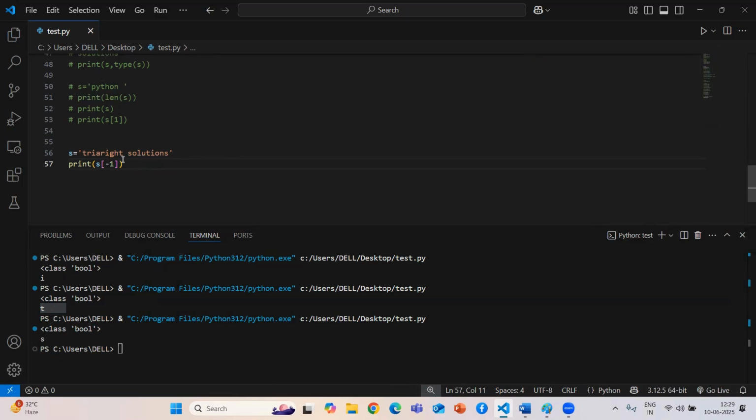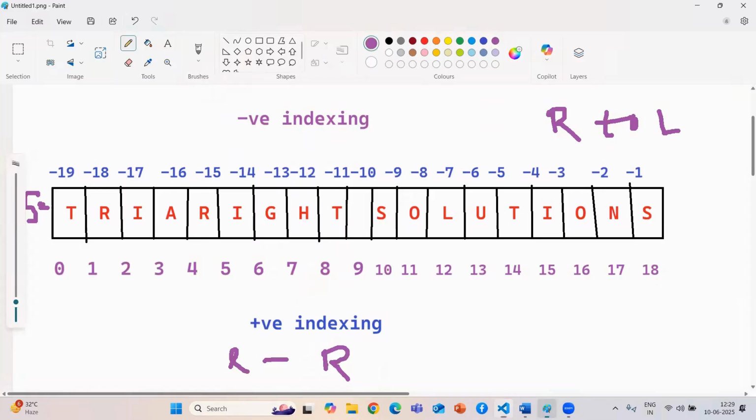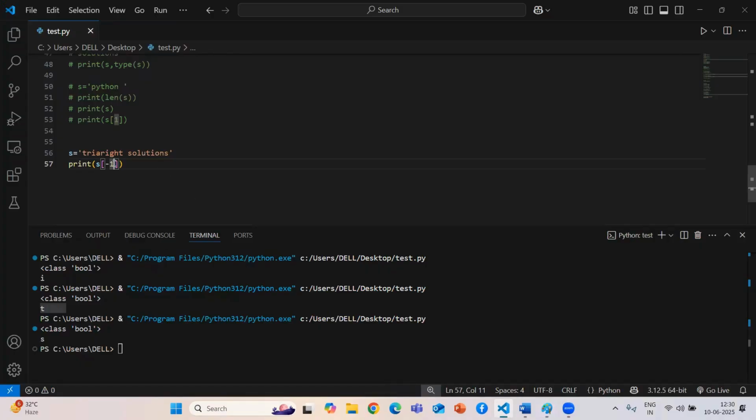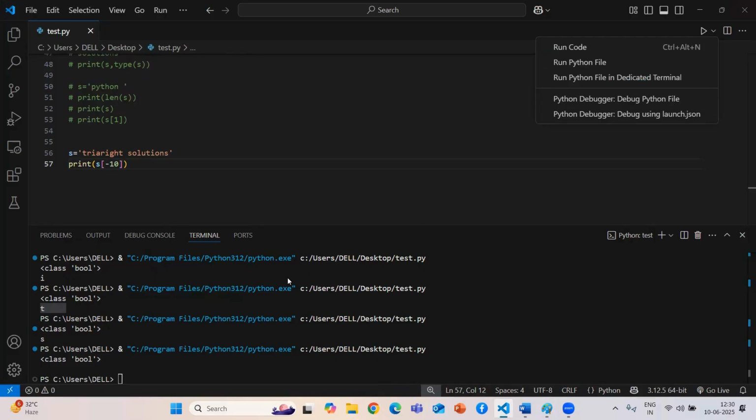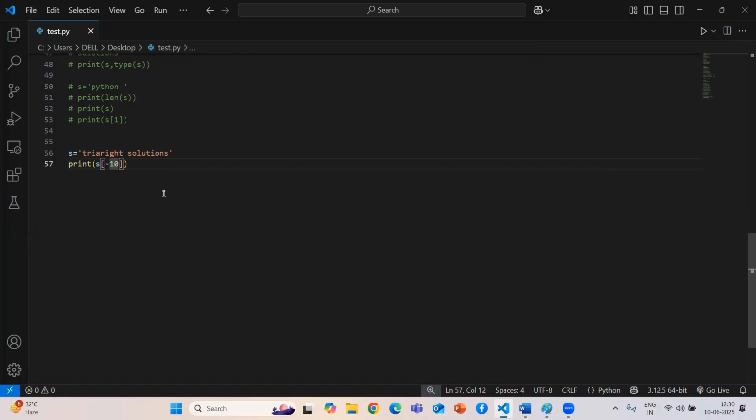Based on this index position, I can get that particular space. In positive indexing I'll give 9, and in negative indexing I'll give -10. We'll check that -10. It gives me an empty character, it doesn't print anything visible.